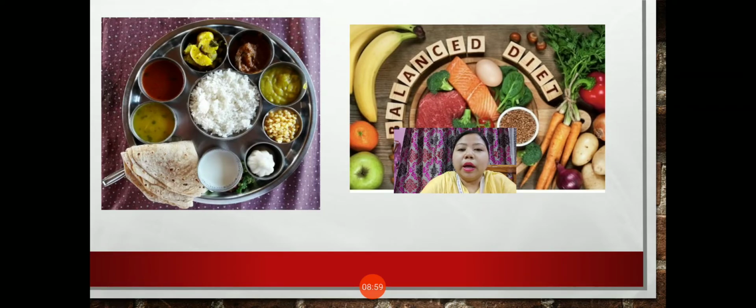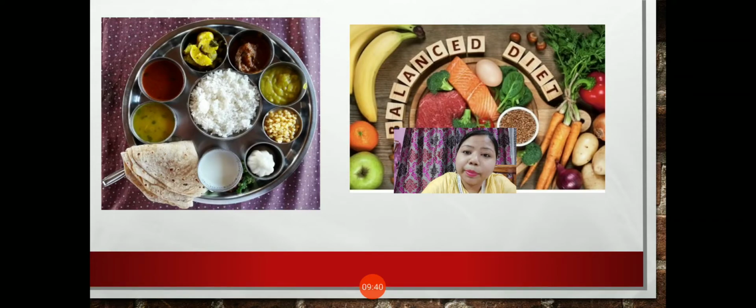Fine. Now I have said that we need to include a lot of variety of food items for our meal. But is it like we need to include any type of food items? Obviously no. We need to include those food items which contain the nutrients in the right quantity. That means we need to have a balanced diet. So a balanced diet is a diet which contains all the nutrients in the right quantity, so that our body does not lack any of the nutrients.